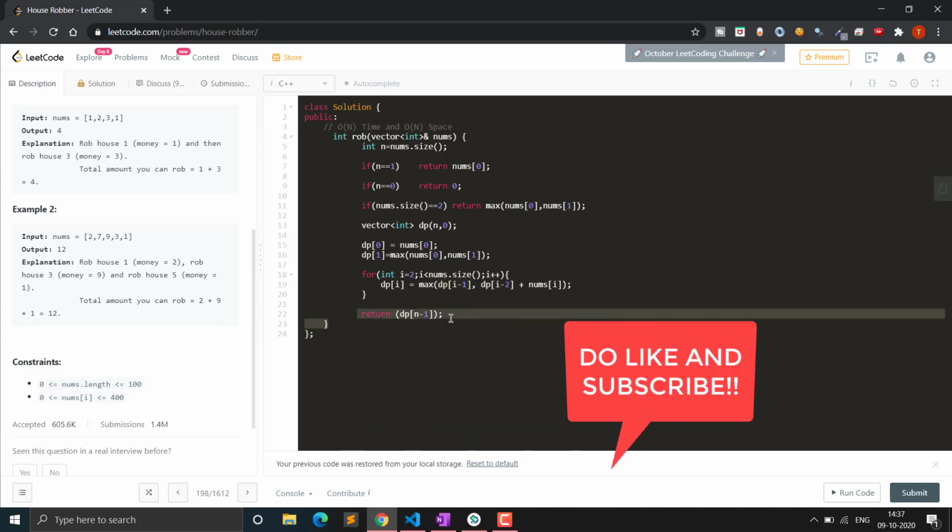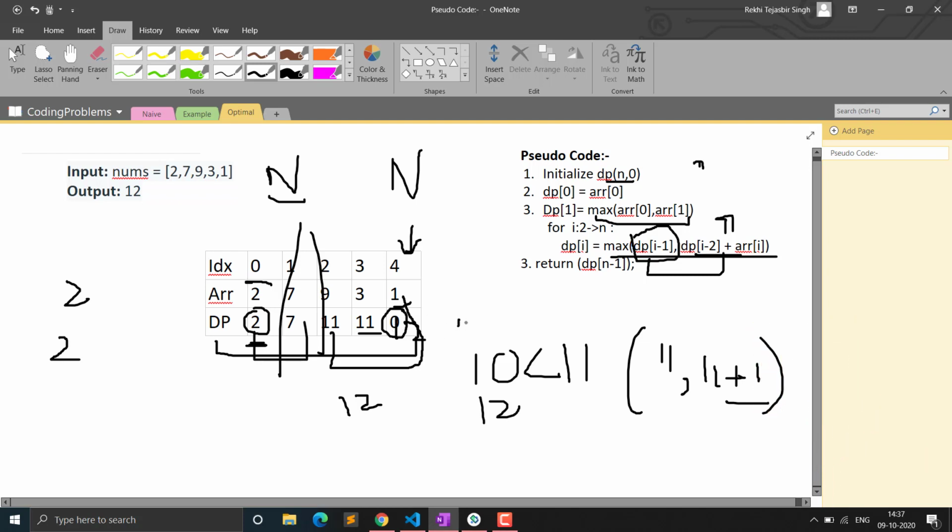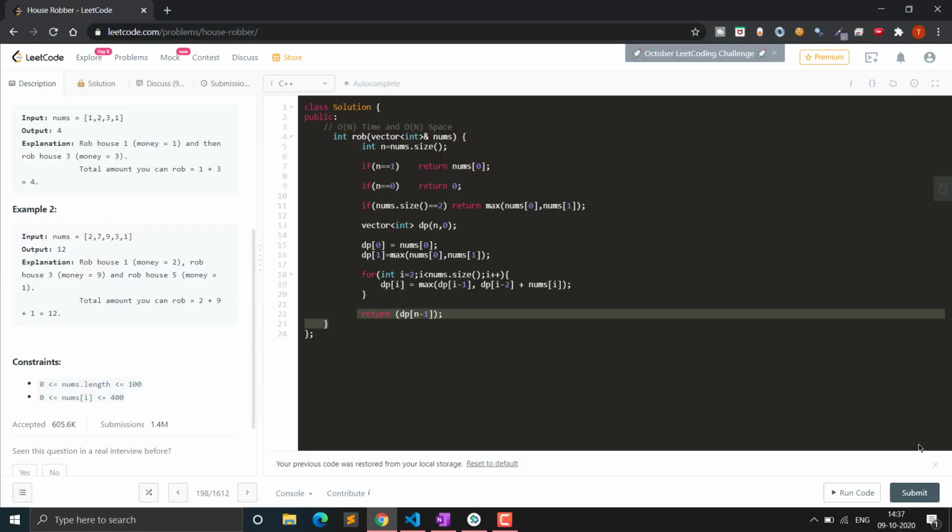After that we simply return dp of n minus 1. Our array is of size n, so we return the value at n minus 1, because this will be our maximum profit that we can get. As I told you, the value comes out to be 12, so 12 is our maximum profit, and we can simply return the last index.